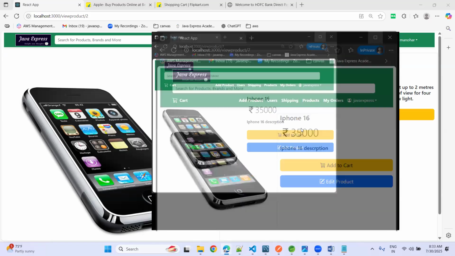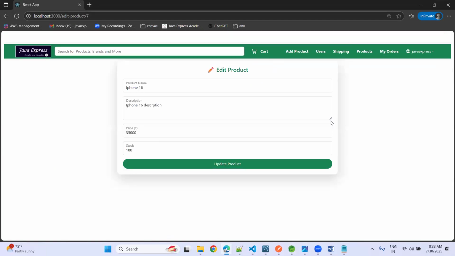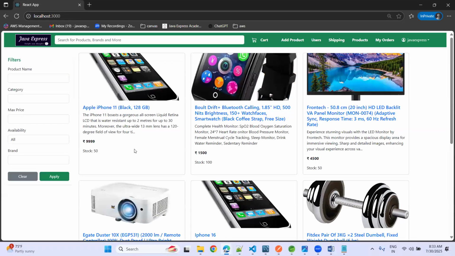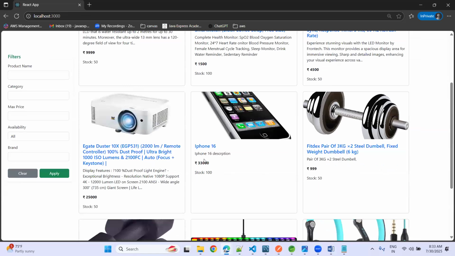Now click on edit a product here. Now here you can update your product information, whatever you want, like price, how many quantities, description. Update the product here. Okay. Product updated successfully. Once the product is updated, now you can see it here, iPhone 13, right? Where is that? Yes, see, 33,000 is updated.